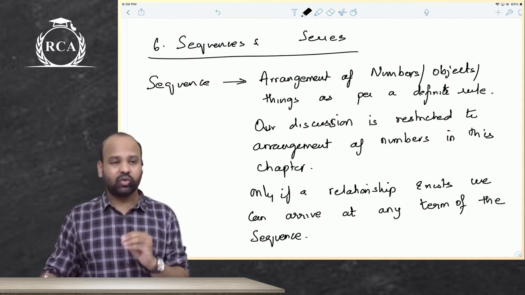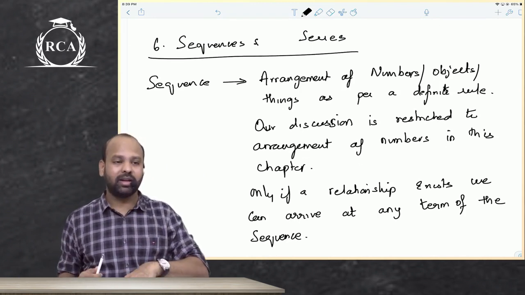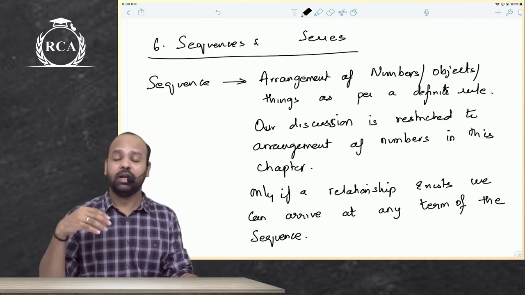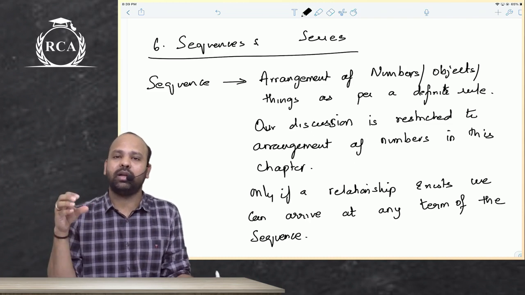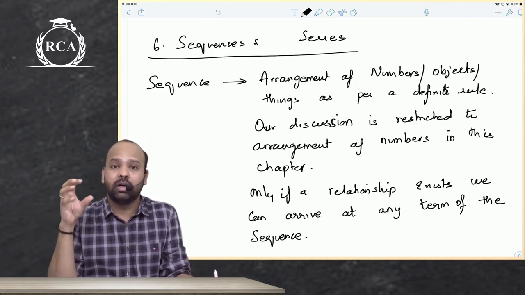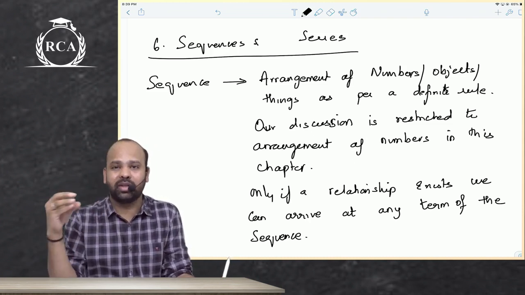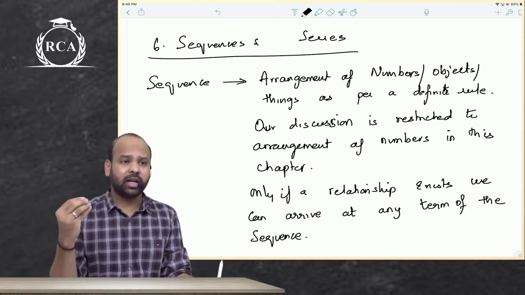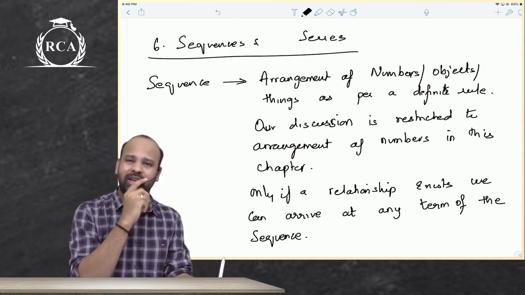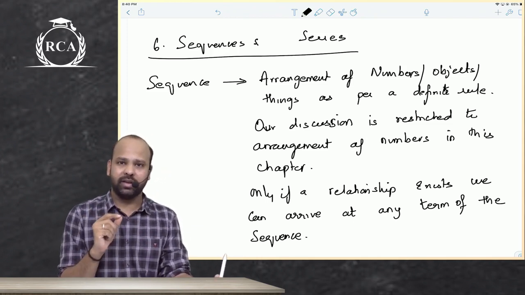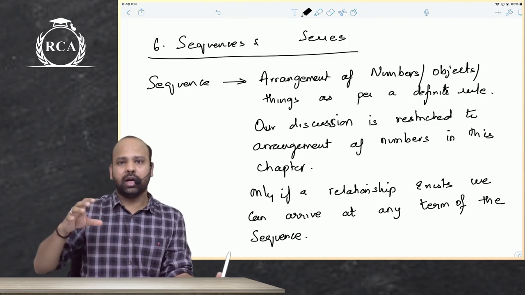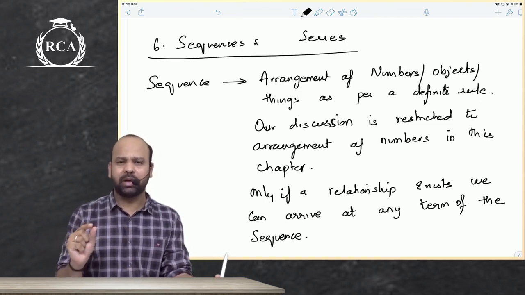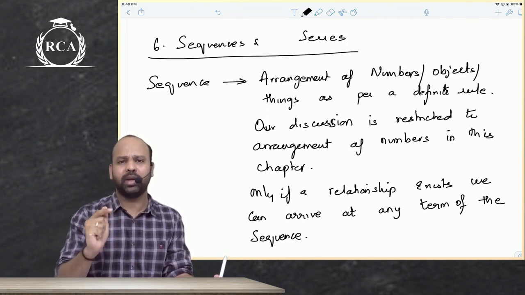Now, just to give you a small idea, there are many things in the practical world that are actually in some relation, some relation between those terms. What if I tell you that you are depositing 1,000 rupees every month in a bank account at a fixed rate of interest, that interest rate is not changing, but every month you keep on depositing 1,000 rupees in the bank account.